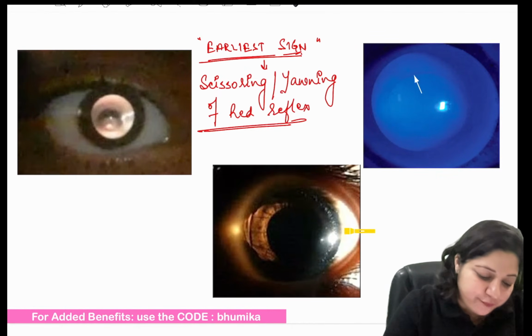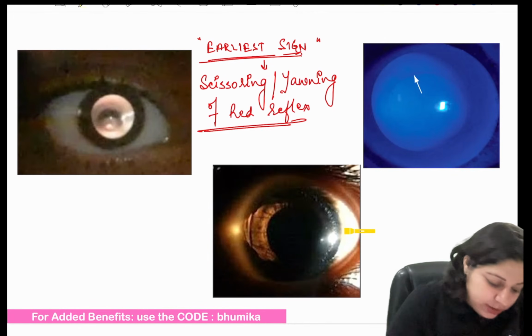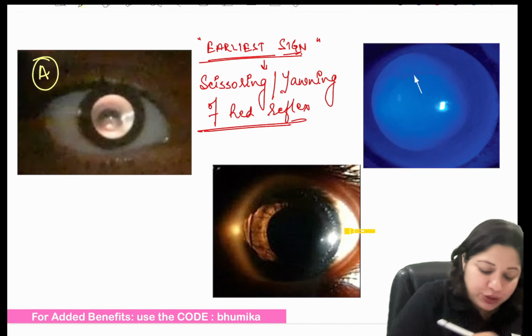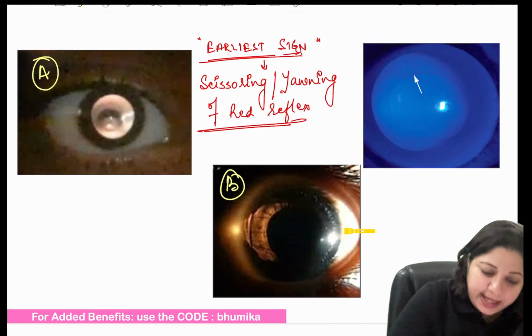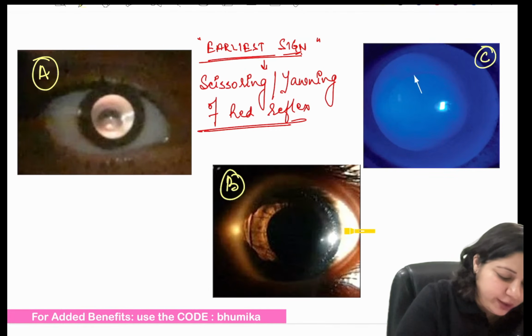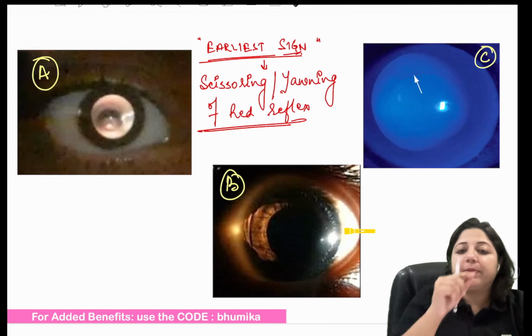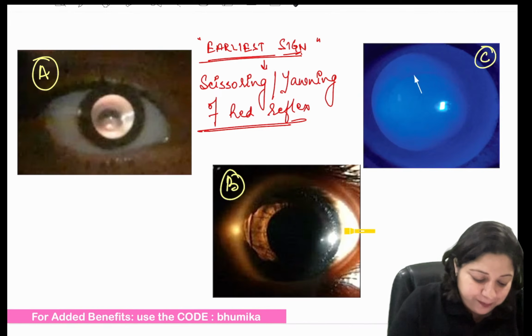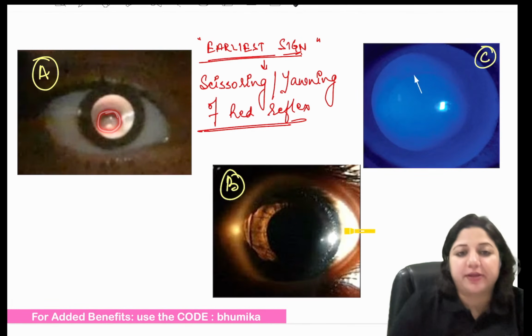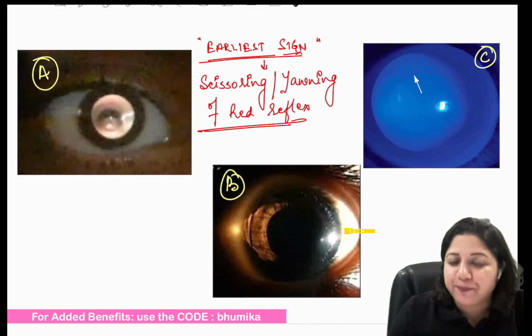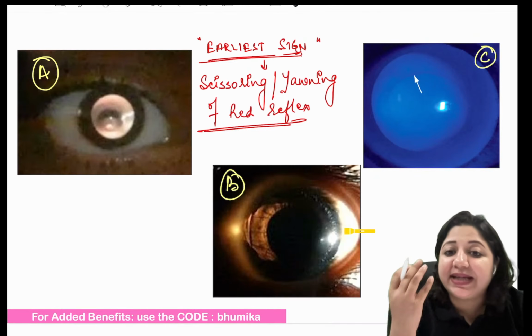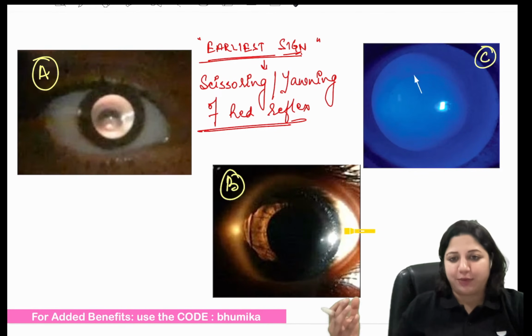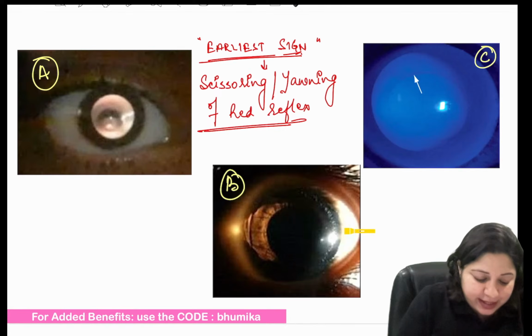So what are the other signs that you get to see? See image A, B and C. Let's talk about them one by one. When we talk of image A, you see a small dark colored circle here in the cornea. On distant direct ophthalmoscopy, you get to see a darker reflex.